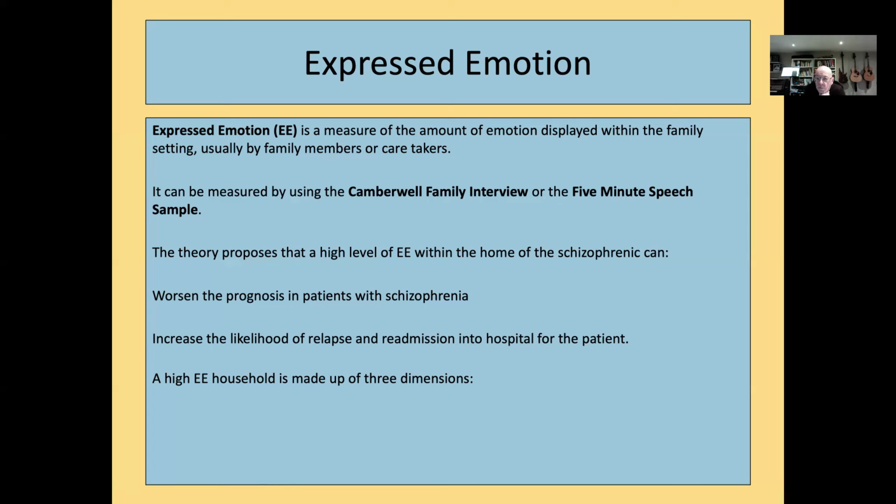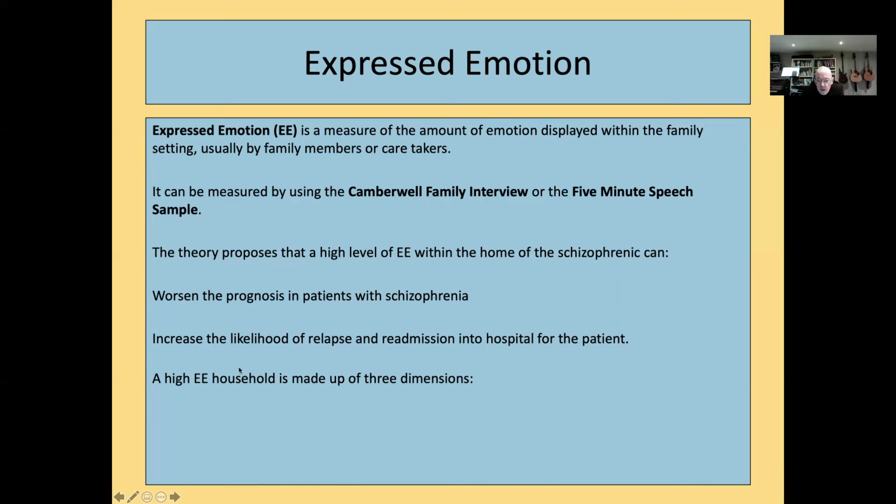So the reason this theory came about was because people were seeing that some patients were being stabilized with drugs. Chlorpromazine was the principal drug, but we'll talk about that more later in the course. People were being stabilized with drugs, but then when they went back to their families, some of them were relapsing. And the theory came about that the families that were most likely to cause a relapse were the ones that had this thing called high expressed emotion.